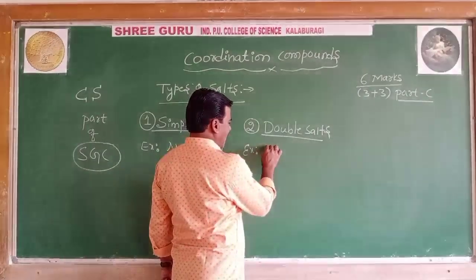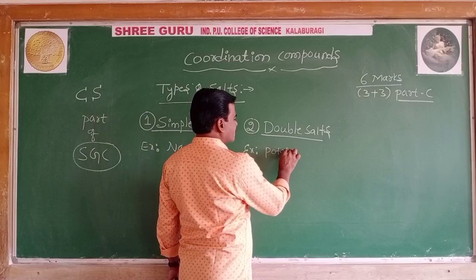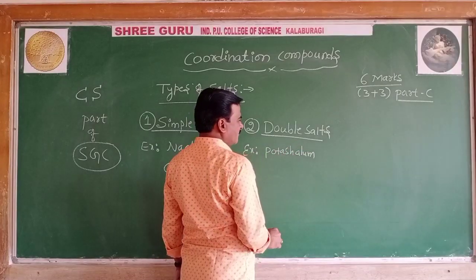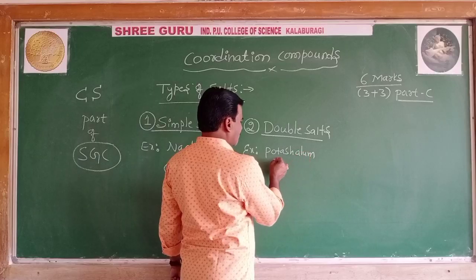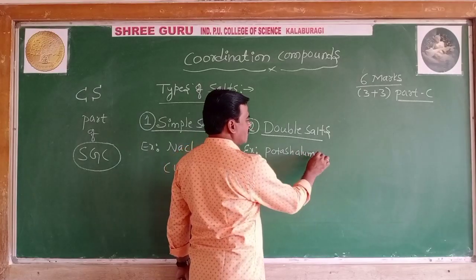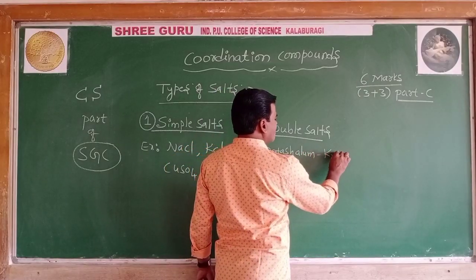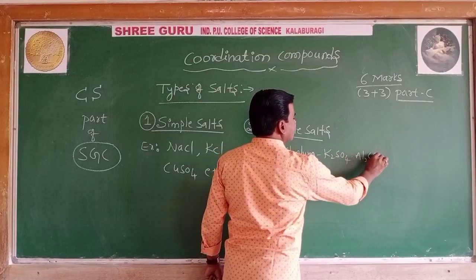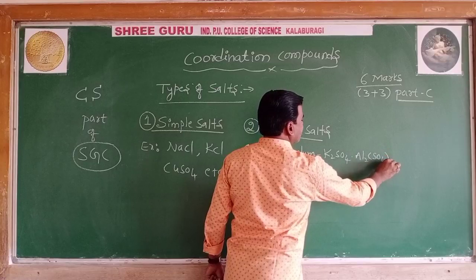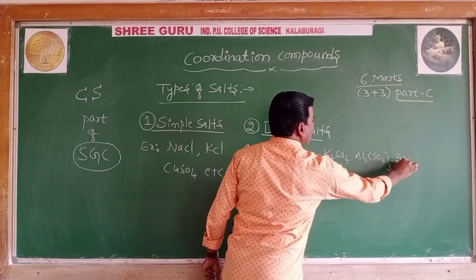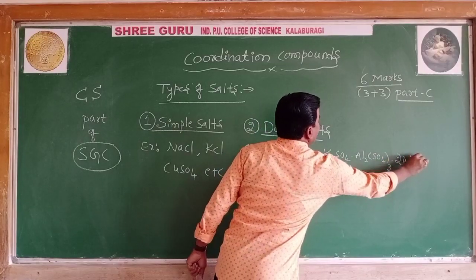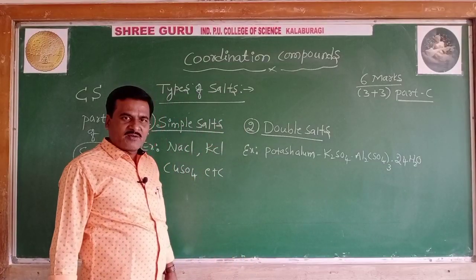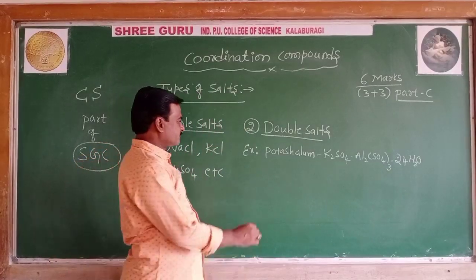Simply it is called alum. Potash alum, and the formula is K2SO4, Al2(SO4)3 with 24 hydrated water molecules. This is the composition of potash alum, a double salt.